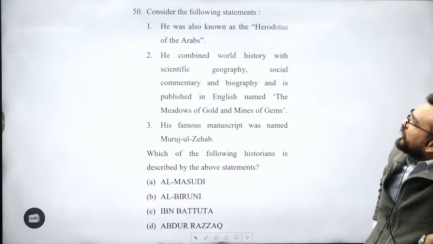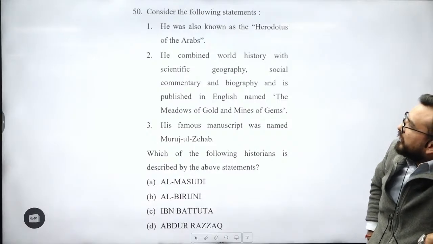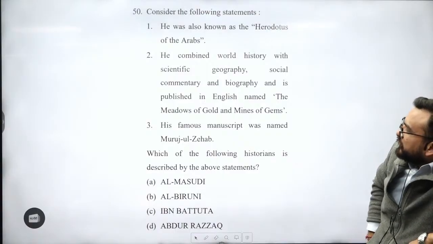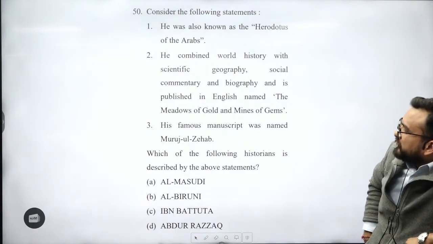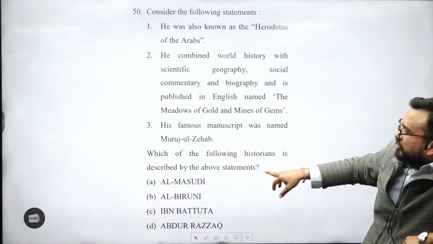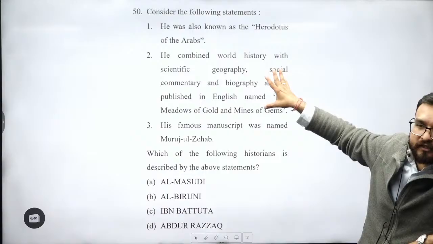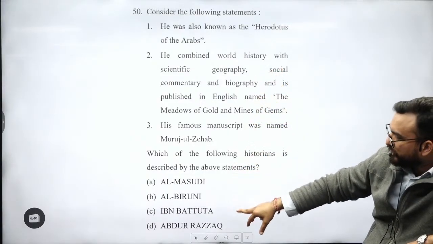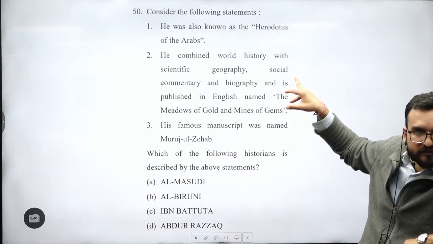50. He was known as the Herodotus of Arabs. He combined world history with scientific geography, social commentary, biography. His famous manuscript was named Muraj al-Zahab. Who is there? Now see, don't leave this out. Put this information in these scholars: Al-Baruni, Al-Masudi, Ibn Battuta, Abdur Razak will be visiting Vijayanagar Empire.